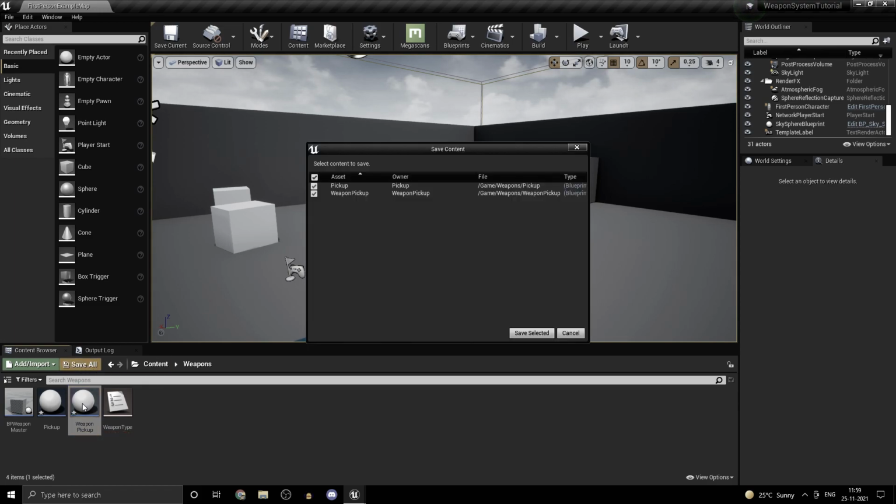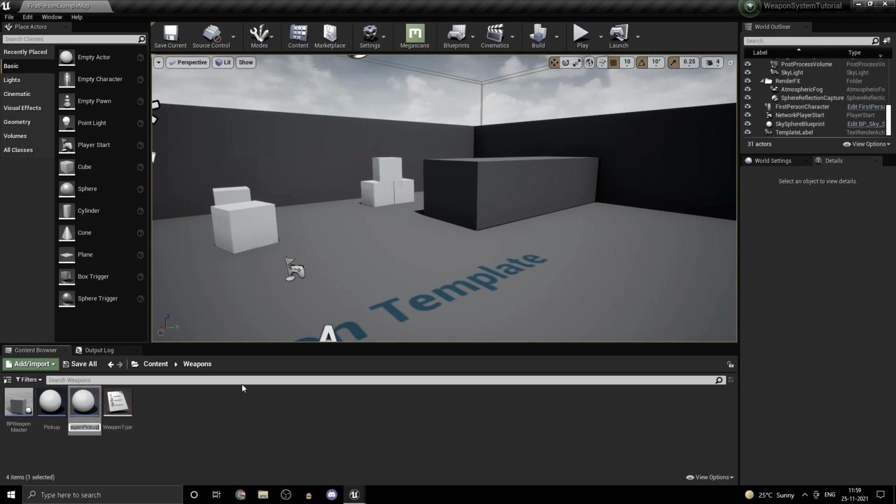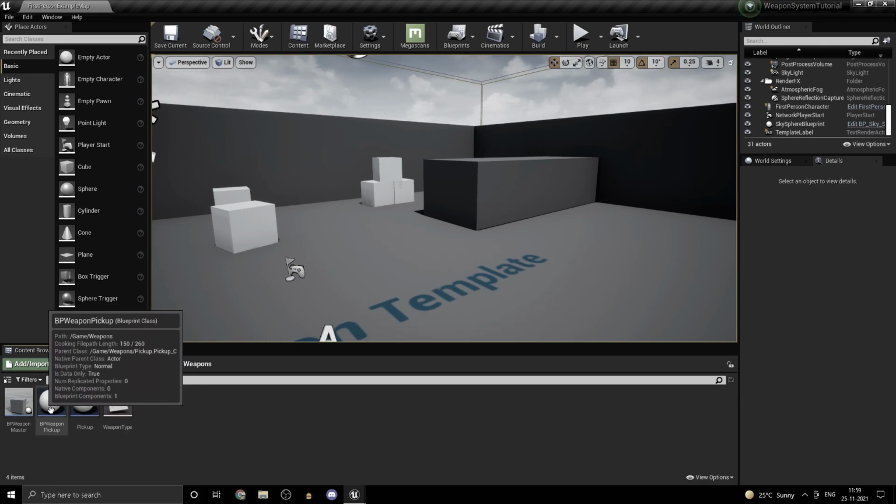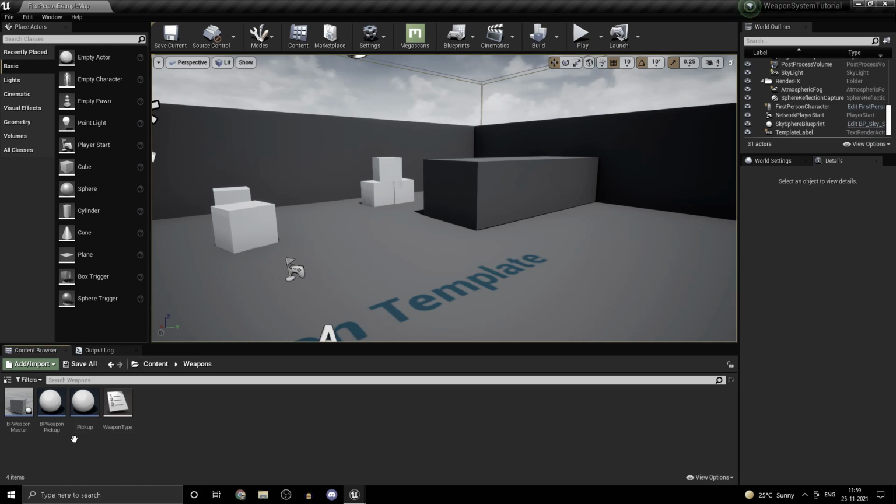The reason we are doing this is so that we won't need to reference each individual type of actor. So if we are talking about pickup, we can generalize the functions. So we only use a BP weapon pickup object reference or something when we're using it in the blueprint.